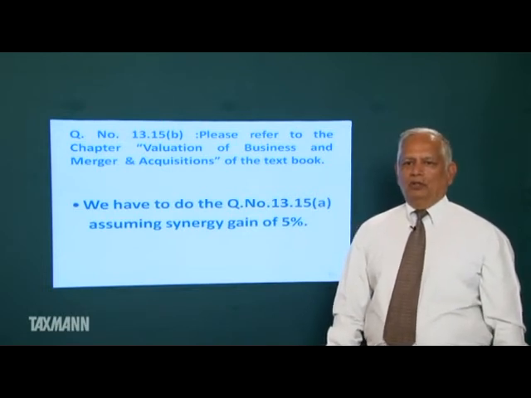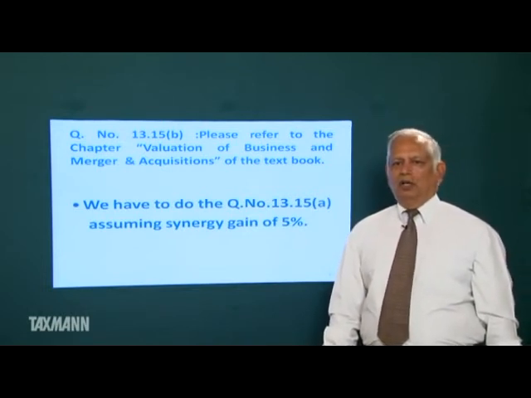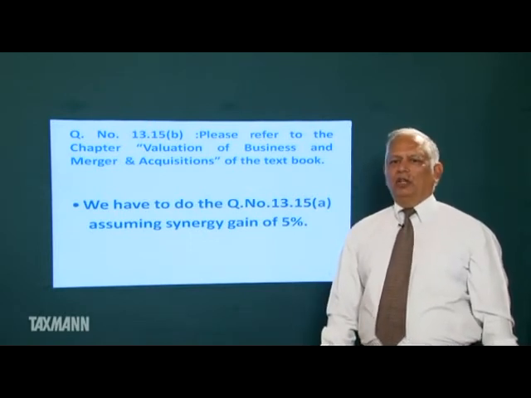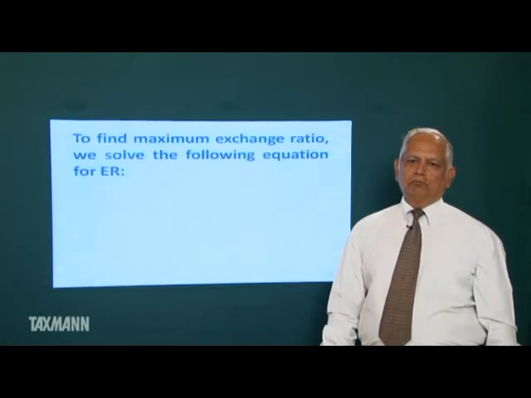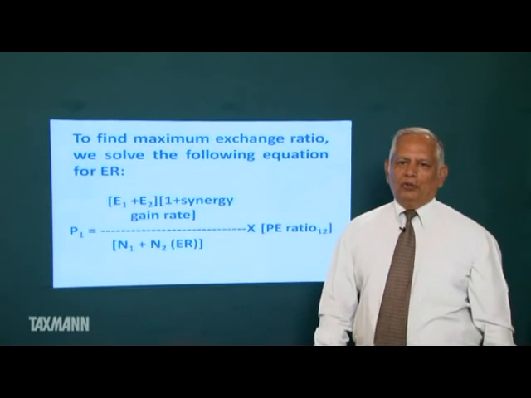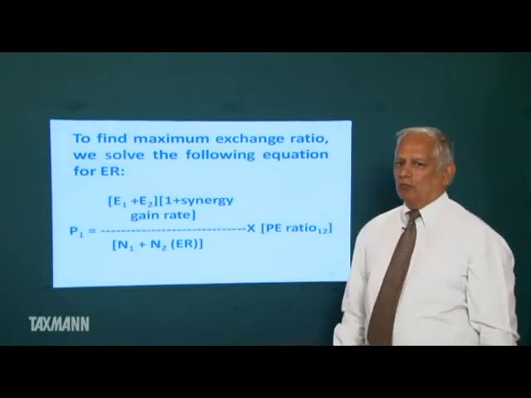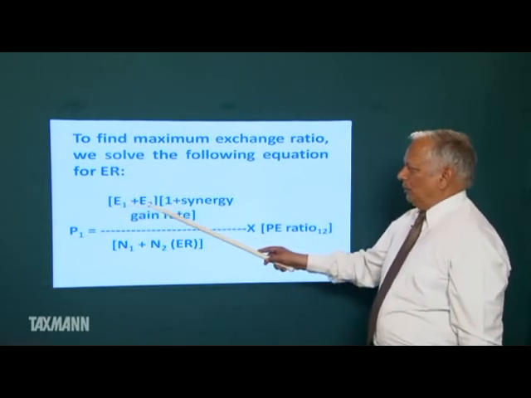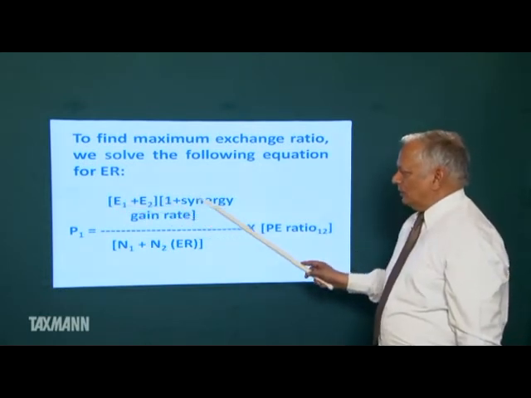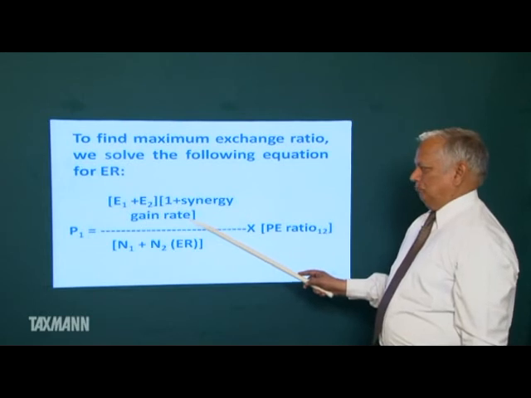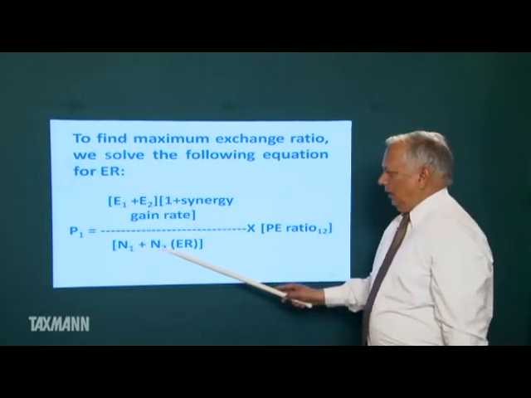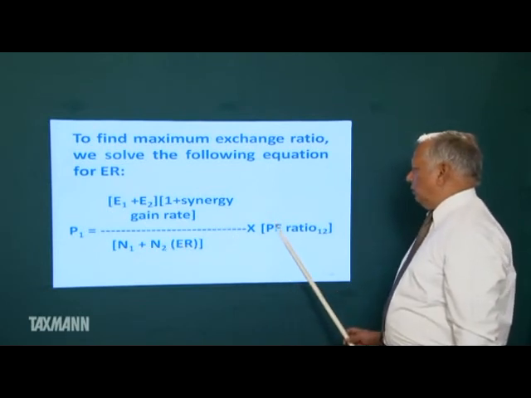We do question number 13.15a, assuming a synergy gain of 5%. To find the maximum exchange ratio, we solve the following equation for ER. P1 is equal to E1 plus E2 into 1 plus the synergy gain rate, divided by N1 plus N2 times the exchange ratio, into the price earning ratio.